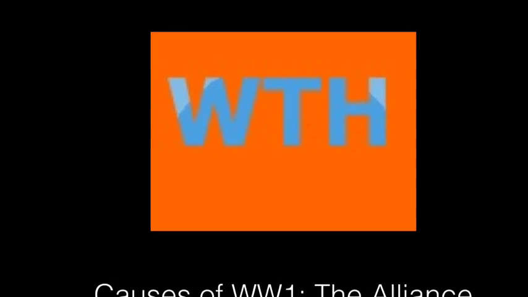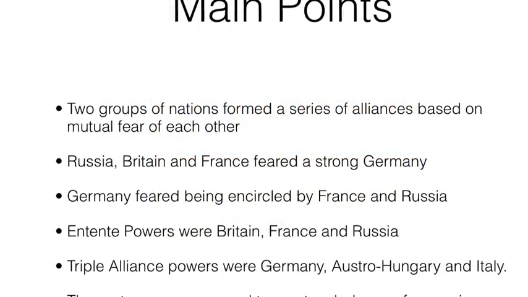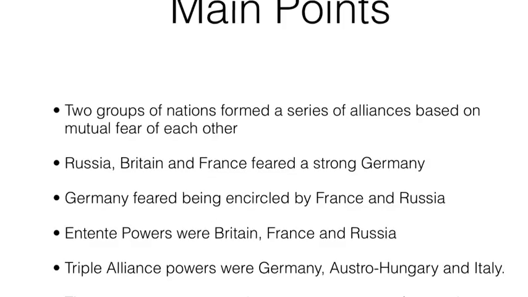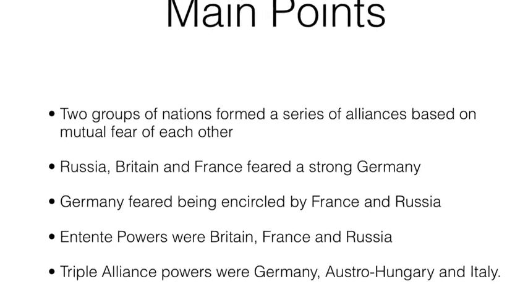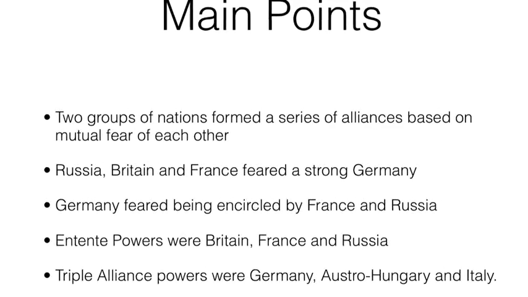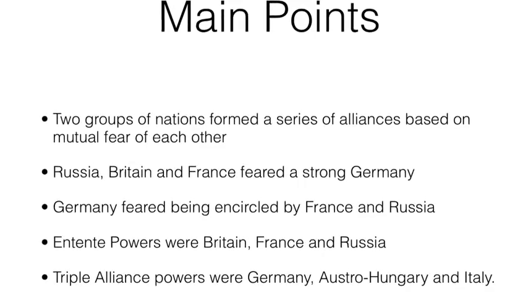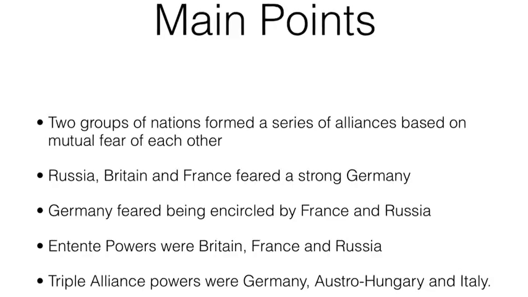The main points of this tutorial are as follows. Europe, 1900 to 1914. Two groups of nations formed a series of alliances based on mutual fear. Russia, Britain and France feared a strong Germany. Germany feared being encircled by France and Russia, and so two massive blocks were created.